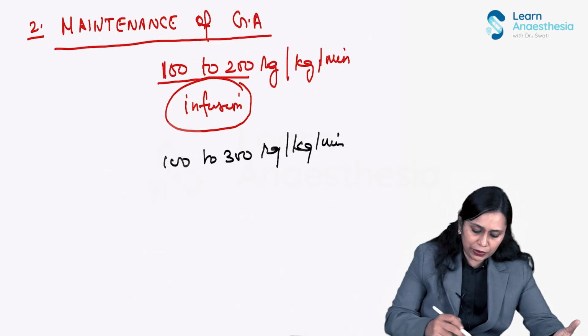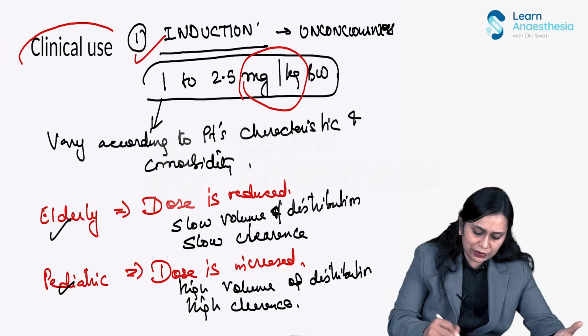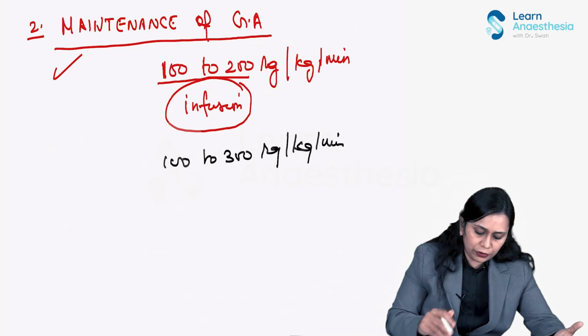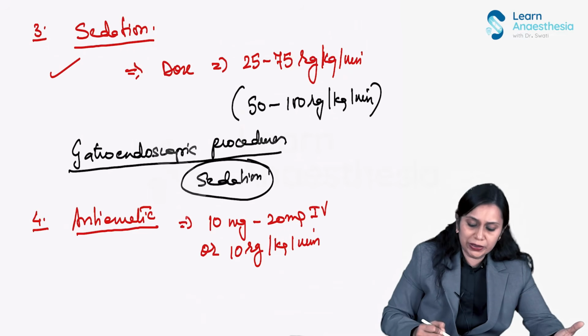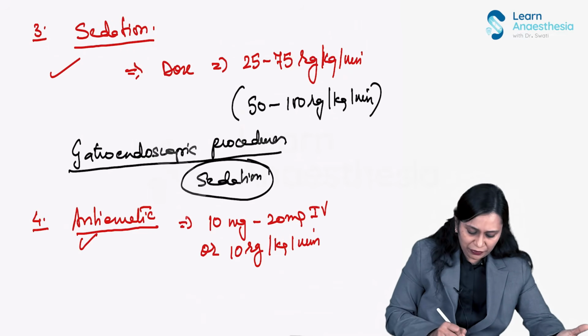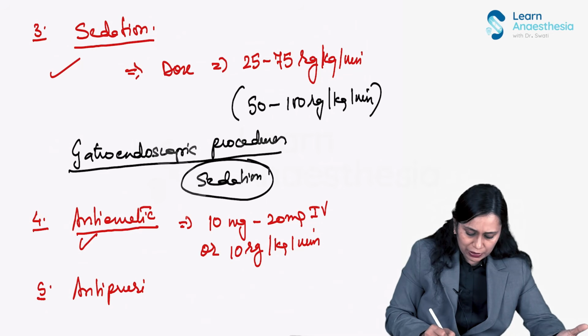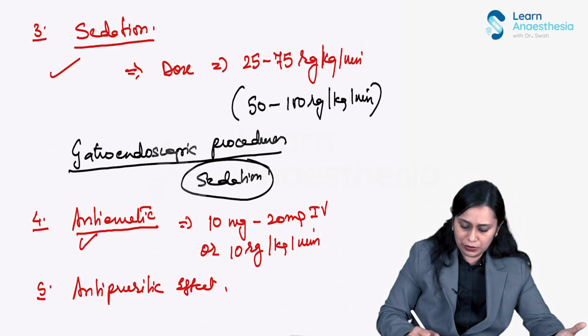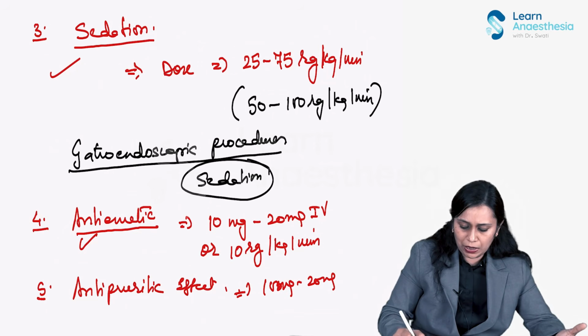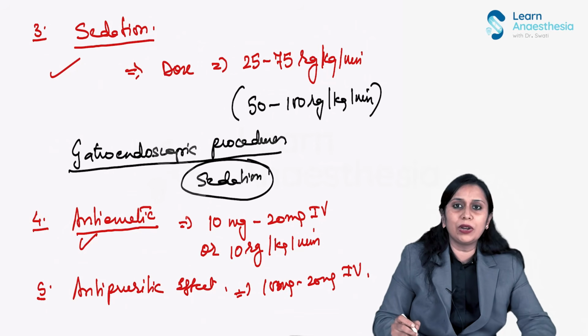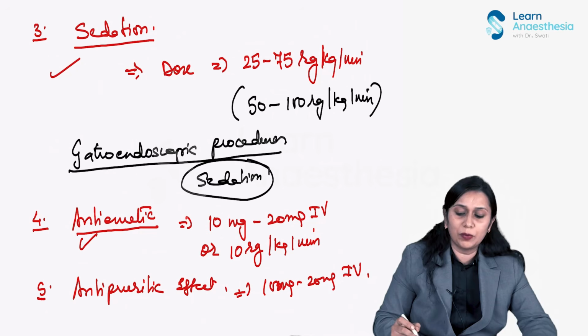So we use it for induction of anesthesia, for maintenance of anesthesia, for sedation in ICU, and as an anti-emetic, and one unique effect is its antipruritic effect. It decreases pruritus, and the dose is the same, 10 to 20 milligram IV. So this is the antipruritic dose of propofol.